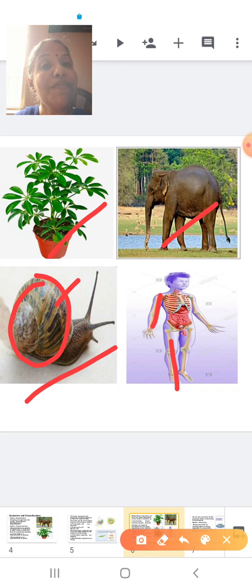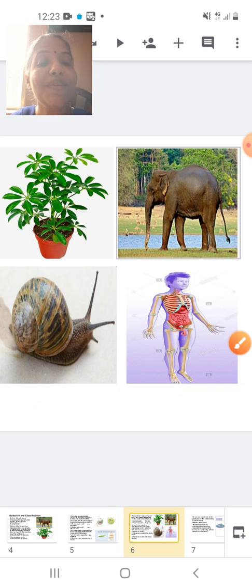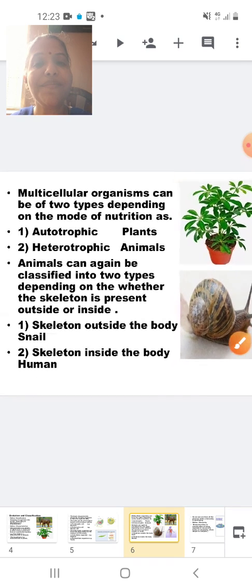So again we classified what? Animals into two types depending upon a feature or a character, that is skeleton. Those animals which have the skeleton outside the body, and a group of organisms which have the skeleton inside the body. So now I hope you have understood how the classification is done. You have understood what features we are taking into consideration. Features means characteristics we are taking into consideration. Okay. Now students, let's do the reading part.